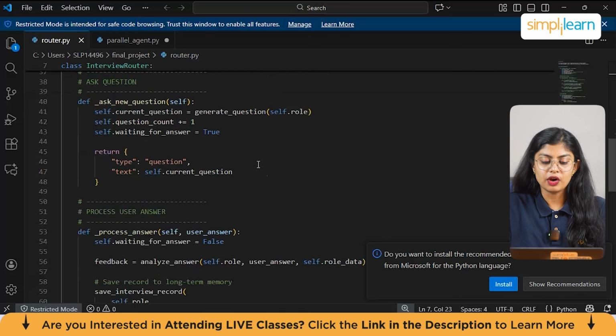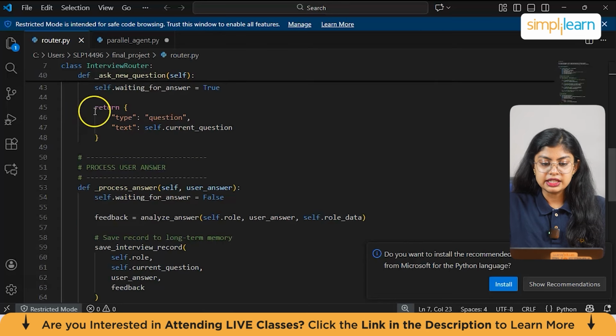Next, we have one more function, which is def ask new question, where we have self.current question is equal to generate question self.role. Here it generates interview questions from Gemini and it increases the question count, and this is then waiting for a user's response. This returns structured data so the front end or display knows what's happening. So now here you can see we have return type question, text self current question. So this tells the UI this is the question and this is the question text itself.